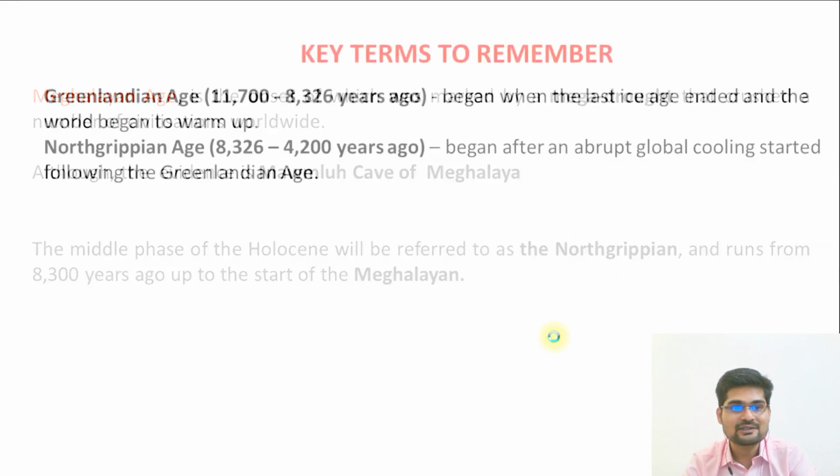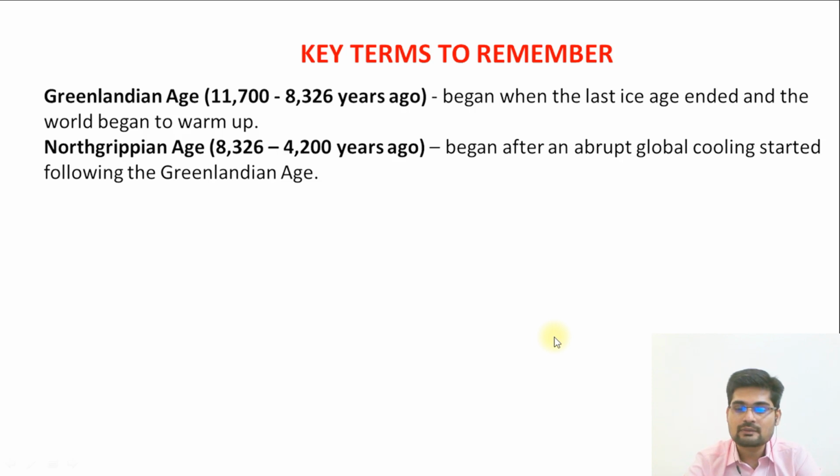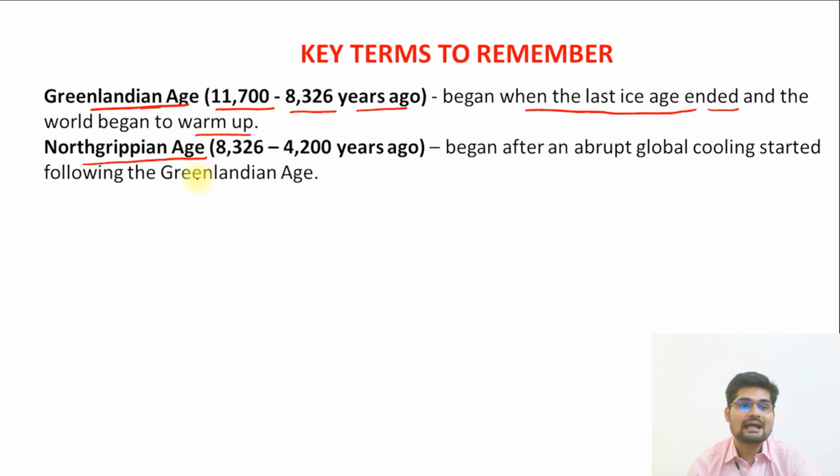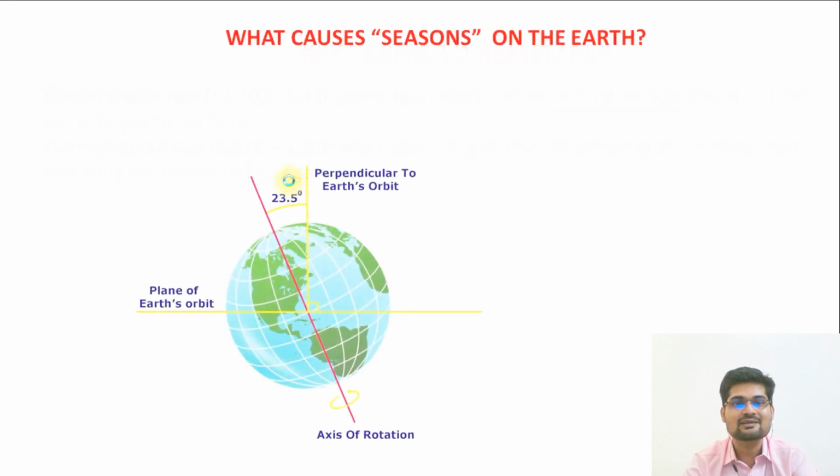So that's important here. Now the key terms to remember: the Greenlandian age is basically 11,700 years to 8,300 years ago. It began when the last ice age ended, and then the world started warming up. Northgrippian ran from 8,300 to 4,200 years ago. It began after abrupt global cooling started from the Greenlandian age. So this is an important term to remember.